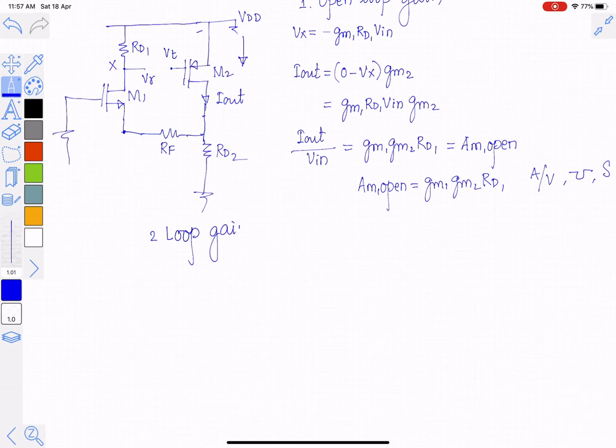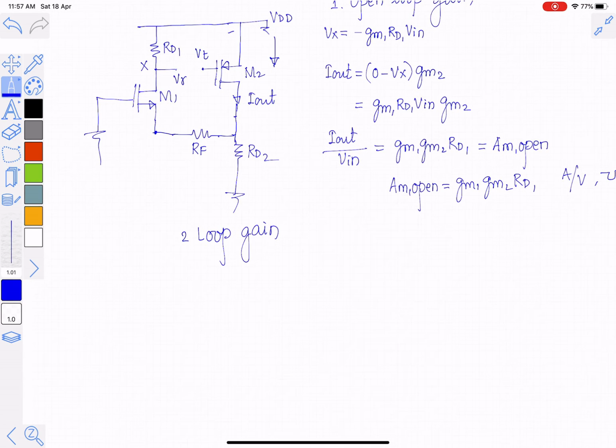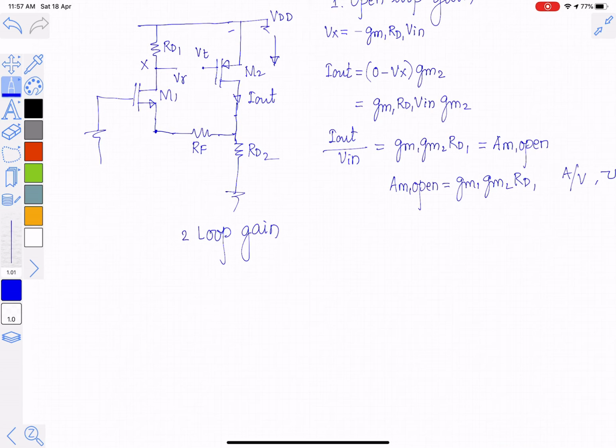What is the first step in loop gain? We should make input signal 0. So Vin has been connected to ground. Break the loop at convenient location. So I have selected the gate of M2. Test signal should be applied at one breakpoint, and we should find out what is the receiving voltage at the other end of the breakpoint. So from this we can see that Iout is equal to 0 minus Vt into GM2, which is equal to minus GM2 into Vt.